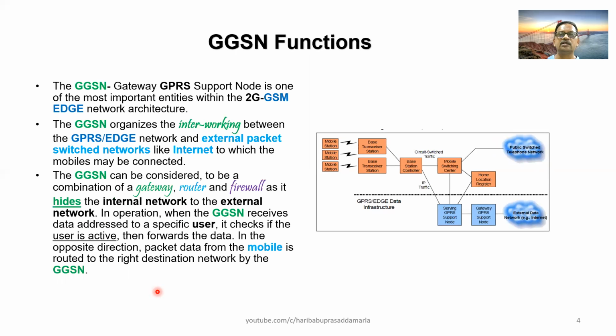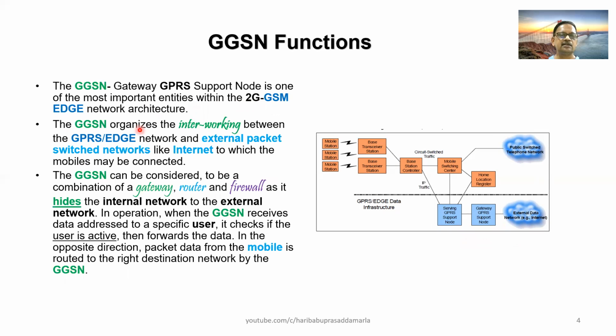Now let us look into the functions of the GGSN. The GGSN, which stands for Gateway GPRS Support Node, is one of the most important entities within the 2G GSM Edge network architecture. So this is the most vital and important network element as far as the 2G GSM Edge architecture is concerned.